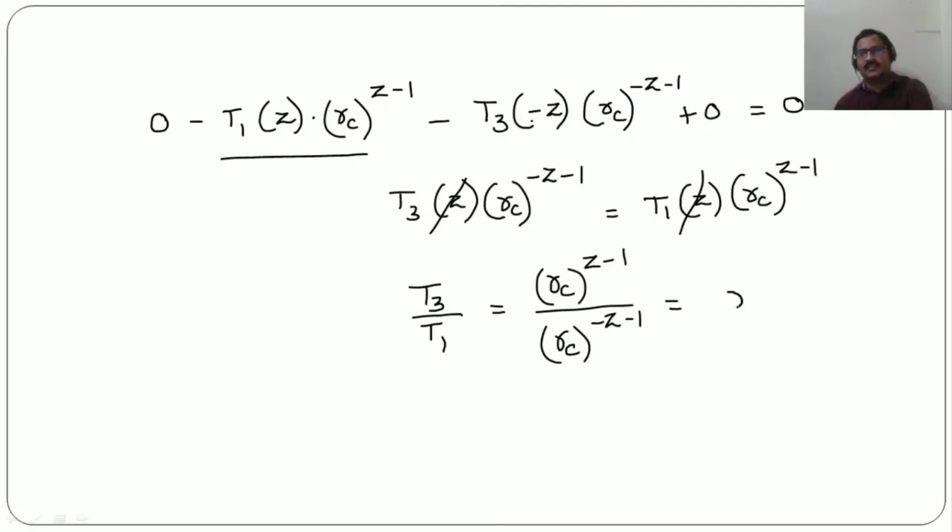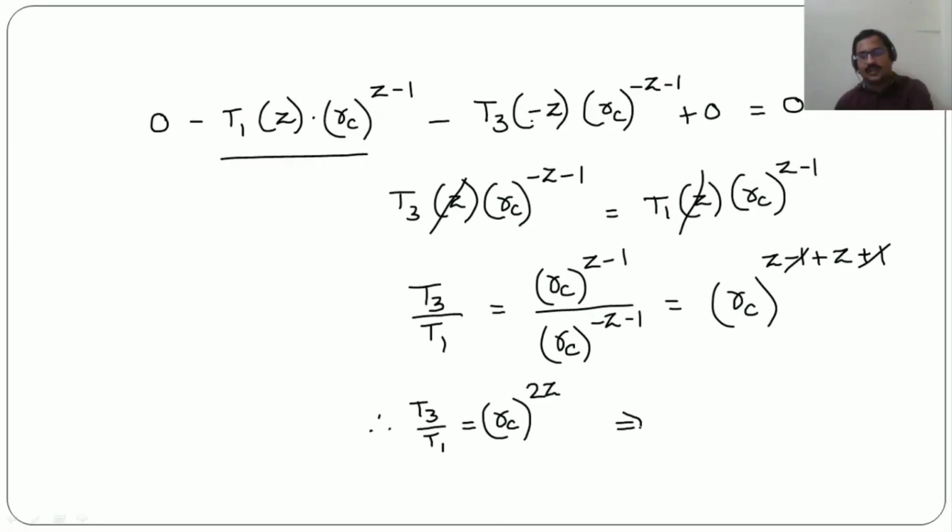So we can write this as RC power Z minus 1 plus Z plus 1. So these two will get cancelled. Therefore T3 by T1 is equal to RC power 2Z, and that implies RC is equal to T3 by T1 whole to the power 1 by 2Z.